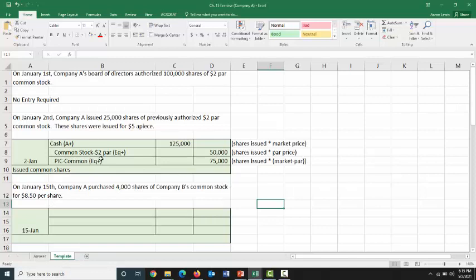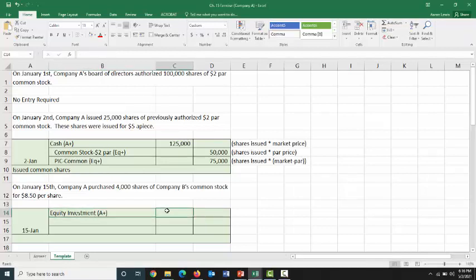So do we credit common stock? Well, we have to ask ourselves, what's the nature of this transaction related to common stock? Is it our common stock that we are sending out to the public? It's not. Company A is purchasing Company B's stock, which means it's not even treasury stock, because treasury stock is our own stock that we're buying back from the public. In this case, we are investing in the performance of another entity, Company B. So we're going to call this equity investments.